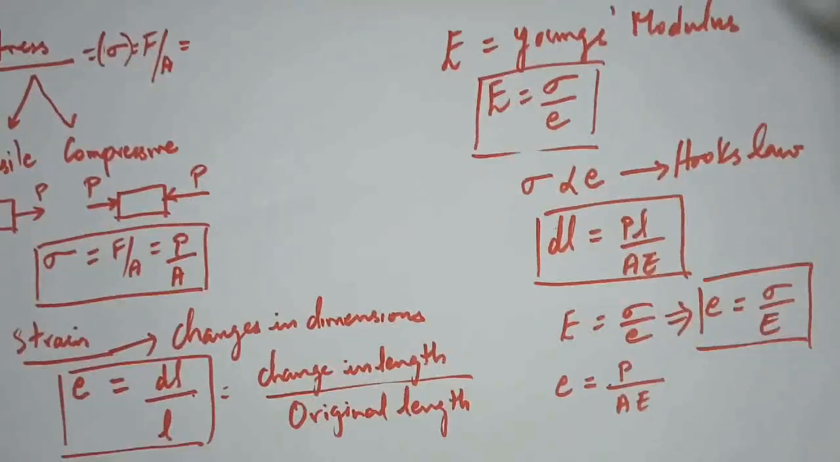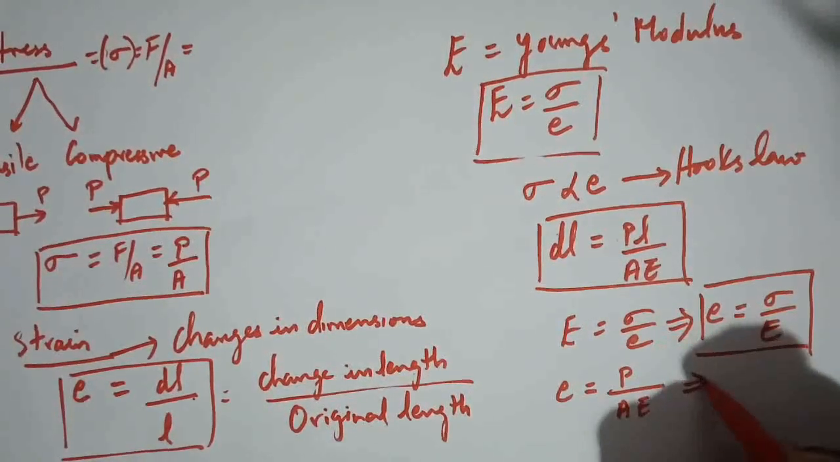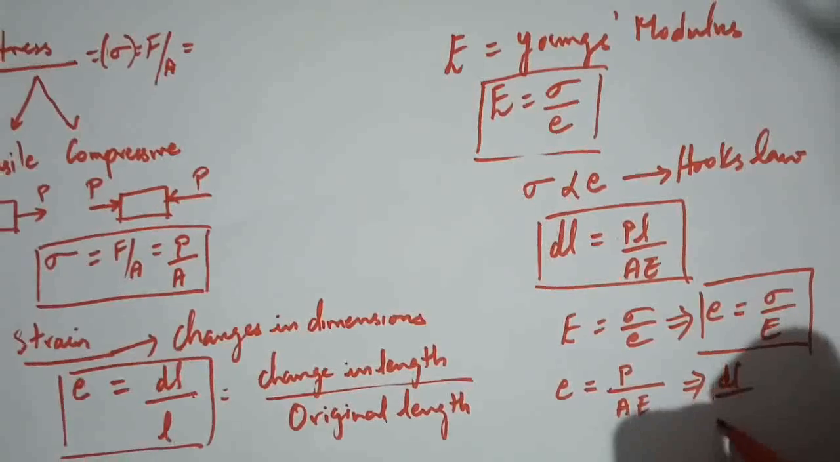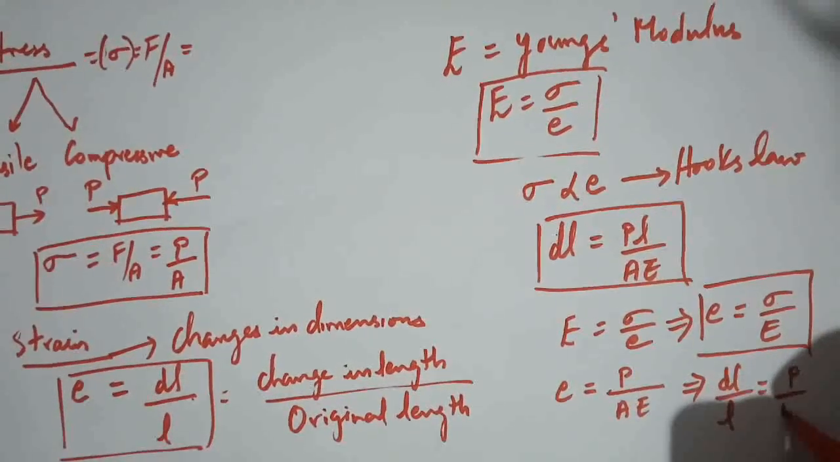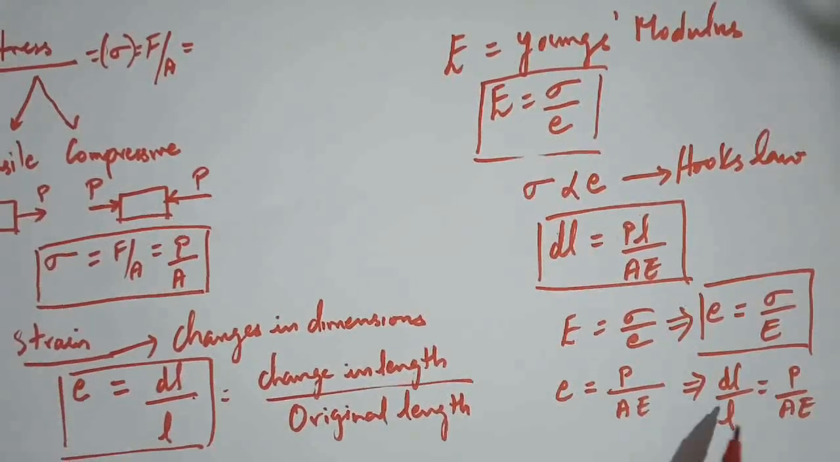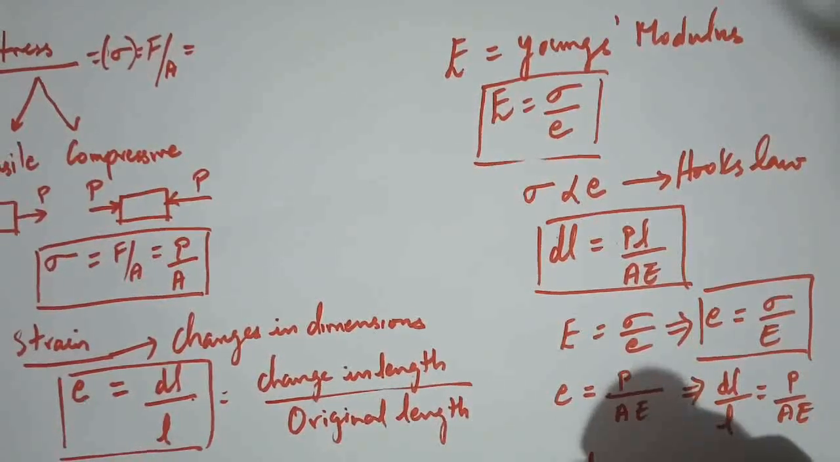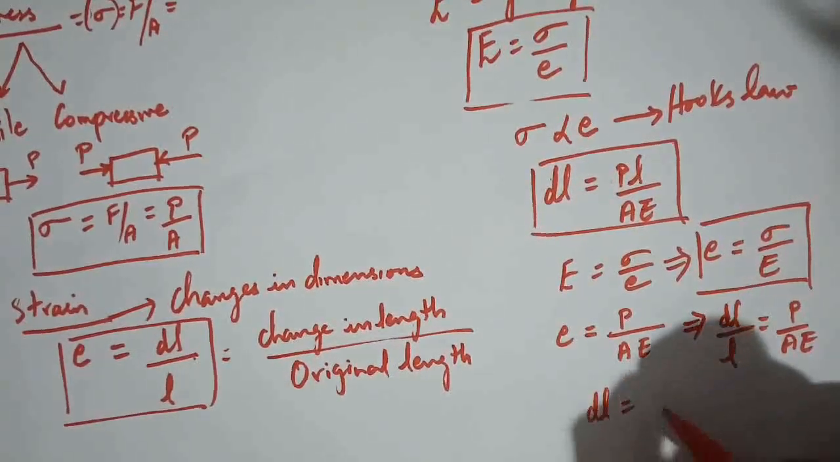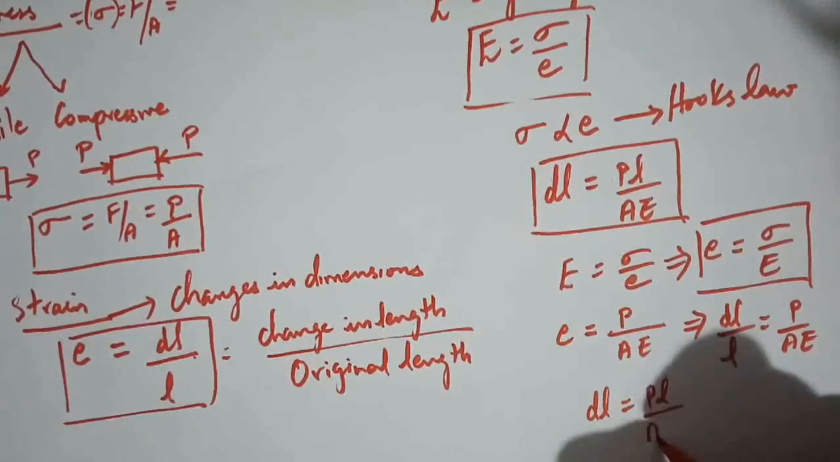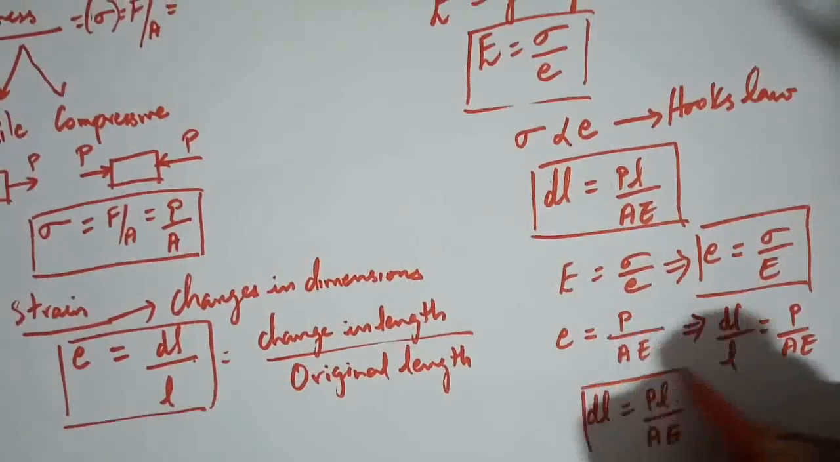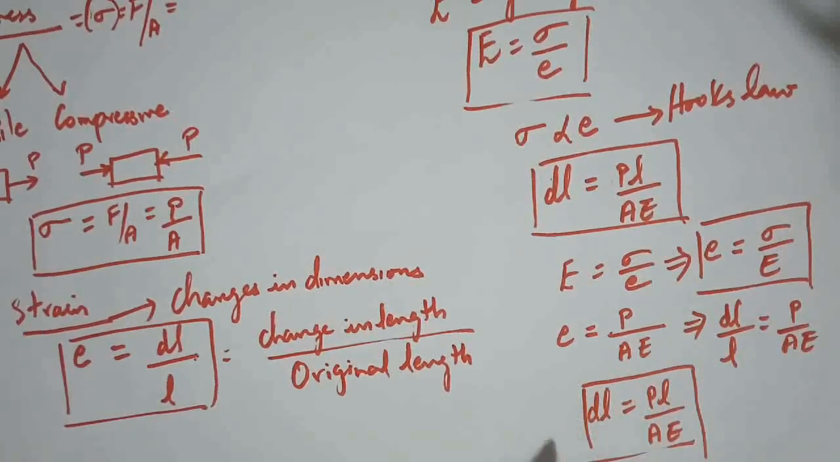Also we know the formula for e is dl by L, which is equal to P by AE. Now I am taking L to the numerator on the right. Therefore dl is equal to PL by AE. So this is the formula for change in length.